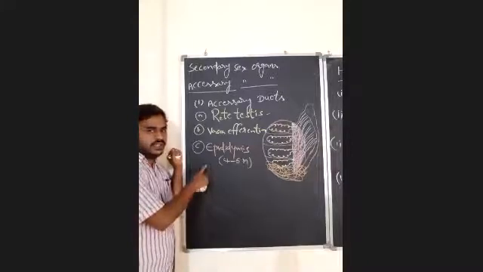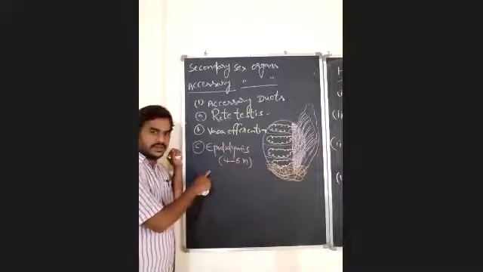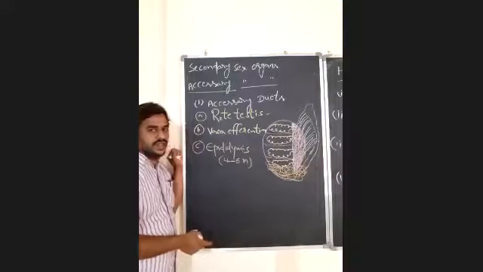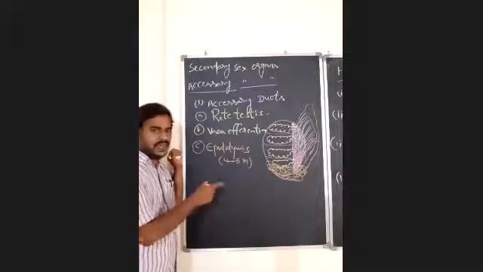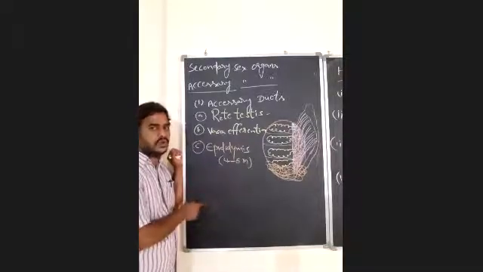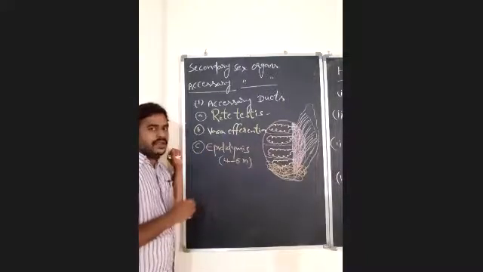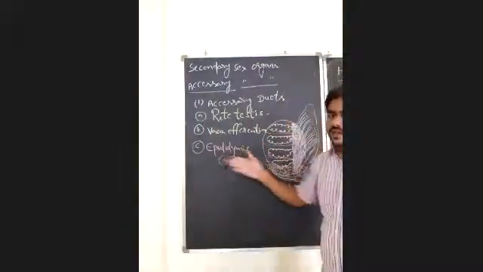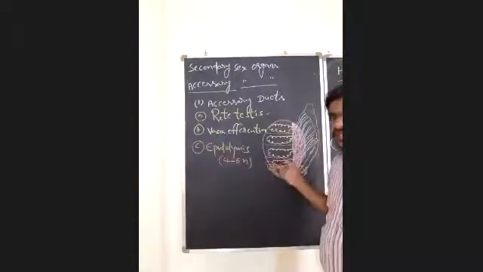So epididymis is the longest accessory duct in the male reproductive system. This epididymis is highly coiled at the posterior end of the testis and it is about 4 to 6 meters in length. The main function of epididymis is storage of spermatozoa. The spermatozoa will be stored in the epididymis around 1 month. After 1 month, if that spermatozoa is not released or ejaculated, then automatically it will degenerate here.